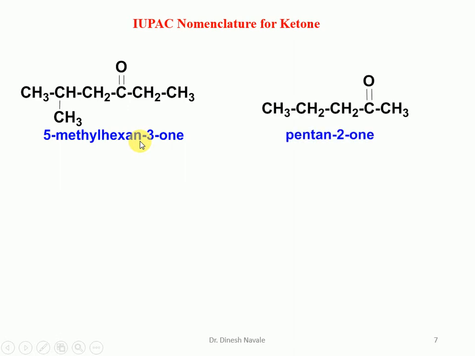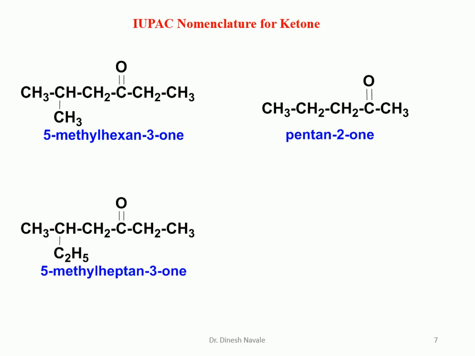The second molecule is what? We have to start the numbering in such a way that the lowest possible number should be given to the carbonyl. So it will start at the right-hand side. So carbon 1, 2, 3, 4, 5. So it is a pentane. So the E will be replaced by ONE. So it is a pentanone. And the position of the carbonyl carbon is what? Number 2. So it is pentan-2-one.